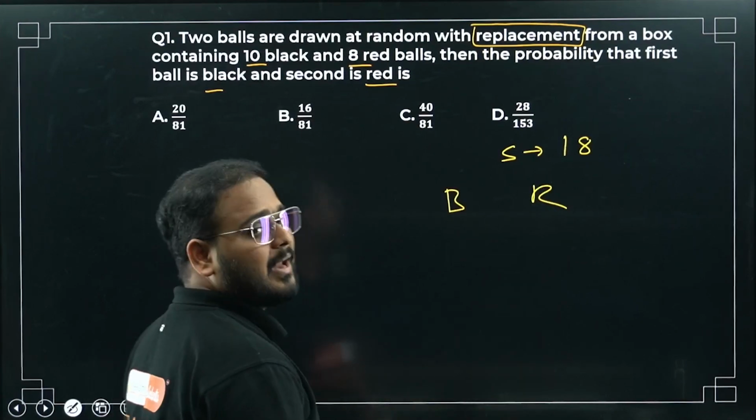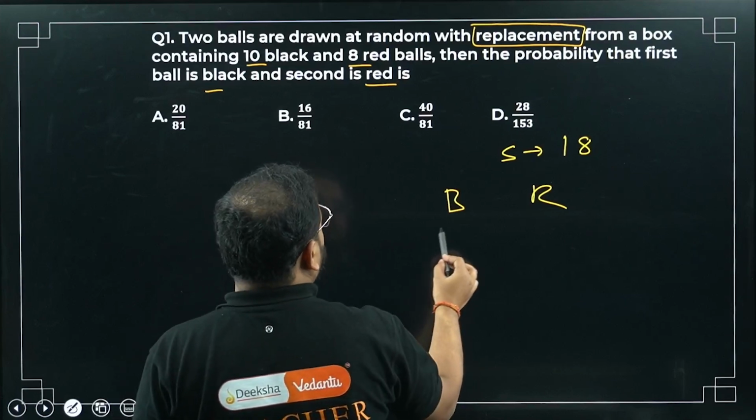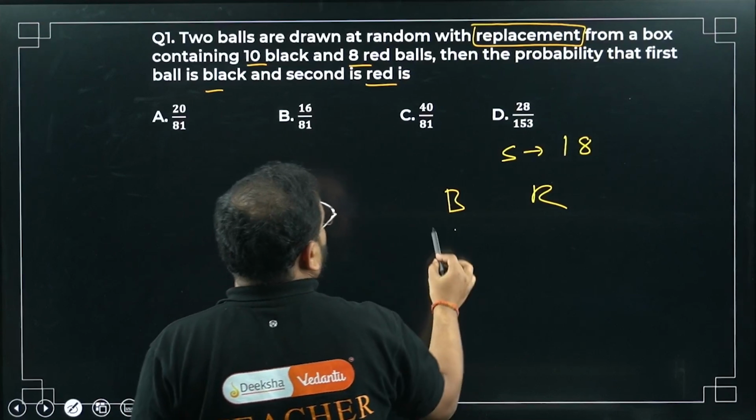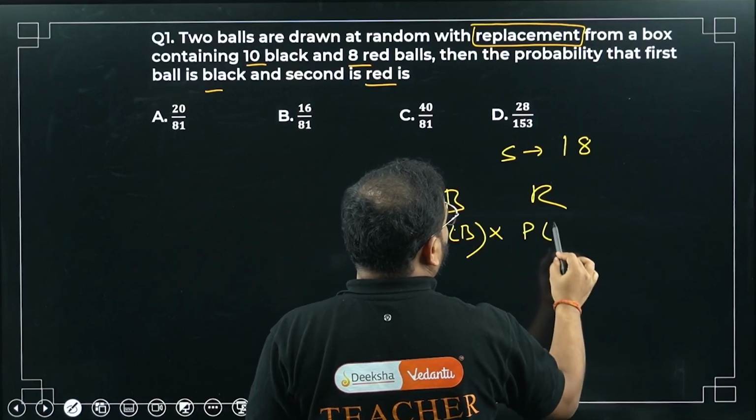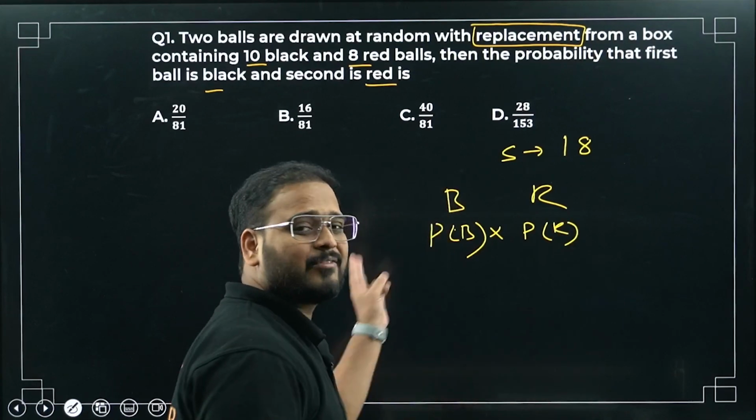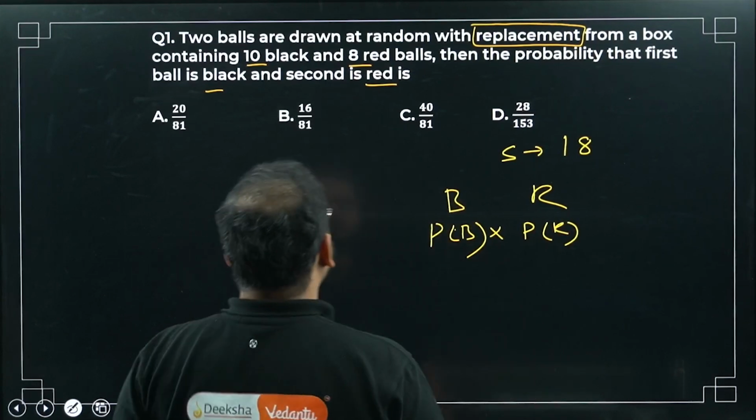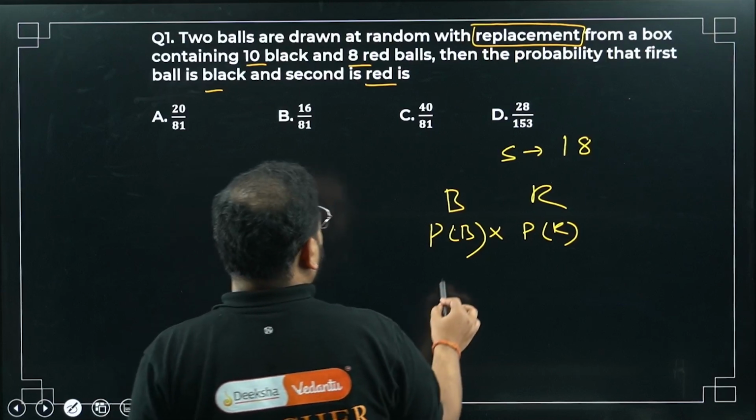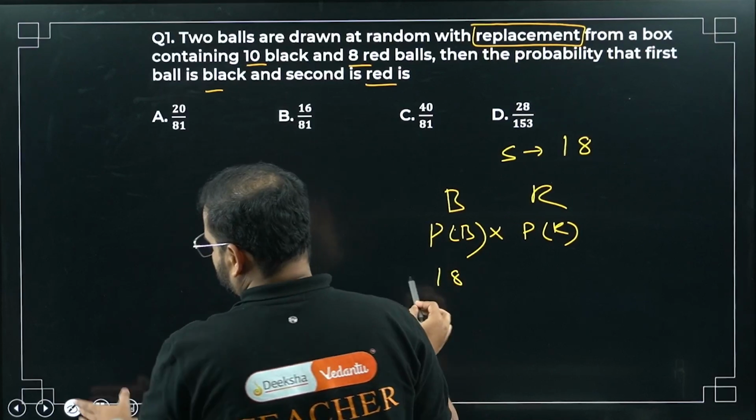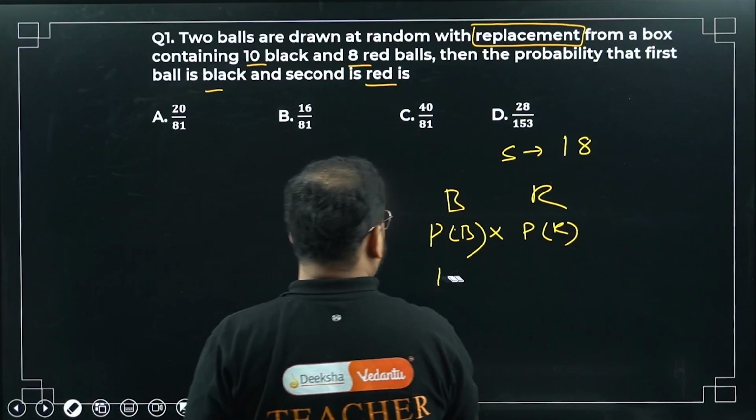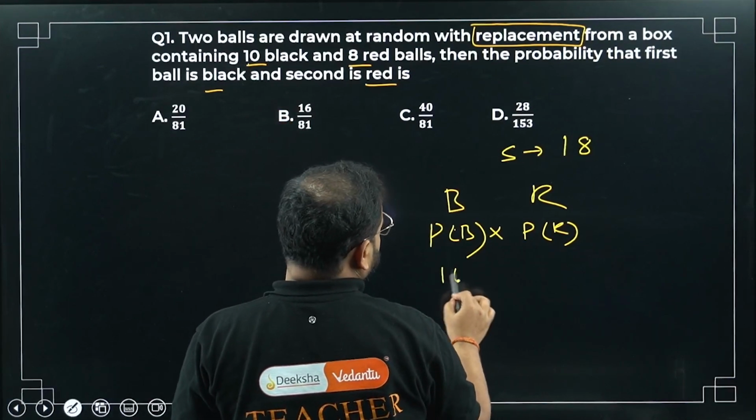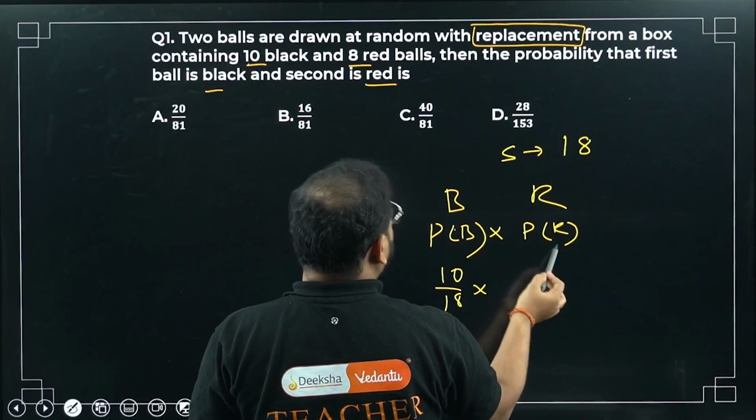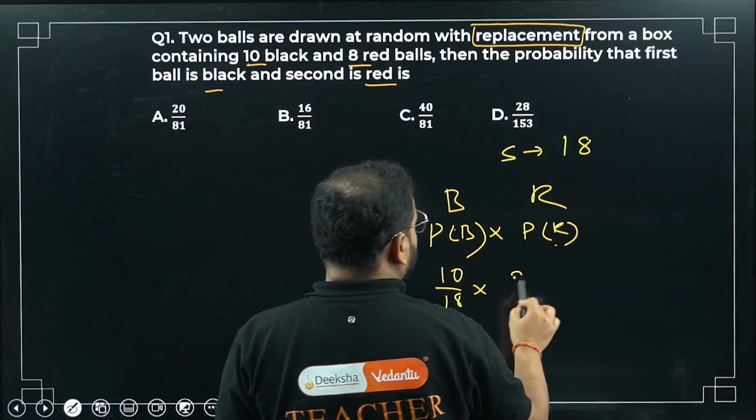How are you going to get this? It will be the probability of getting a black multiplied with the probability of getting a red. Why multiplication? Because both have to happen together. So P(B) is 10 black balls out of a total sample space of 18, so 10 out of 18, multiplied with red balls, 8 out of 18.